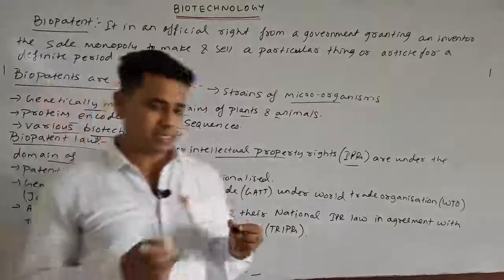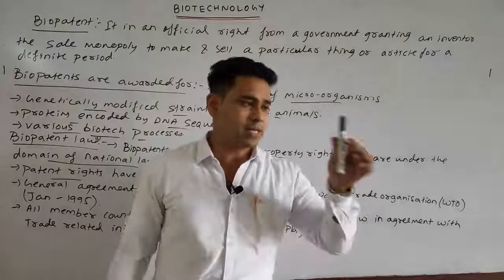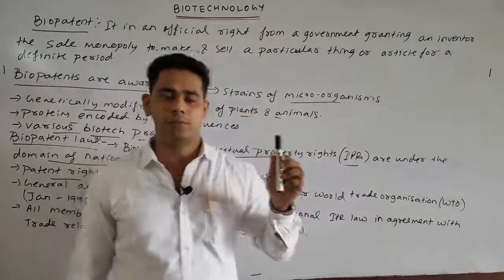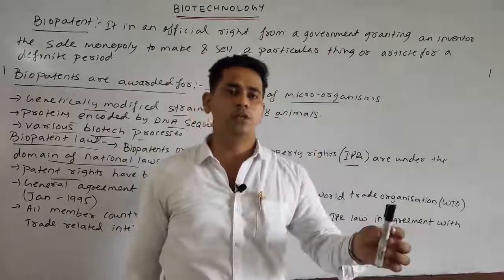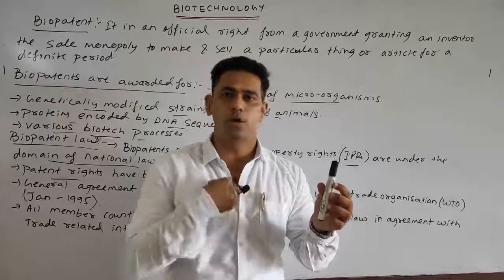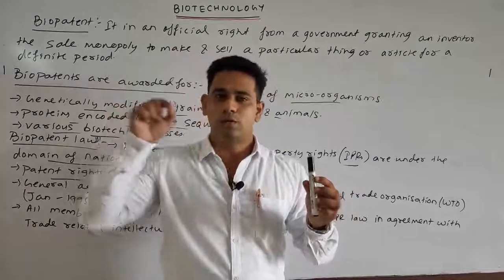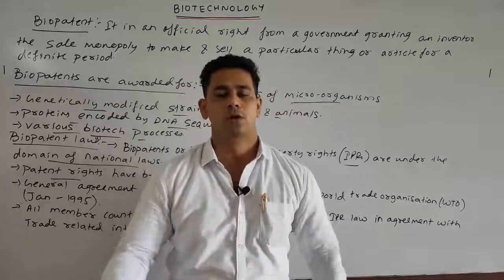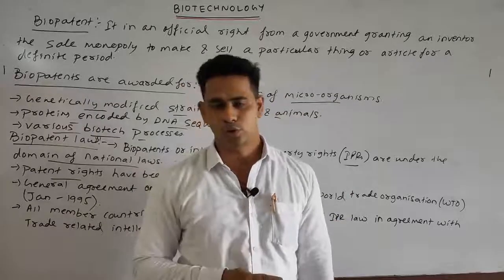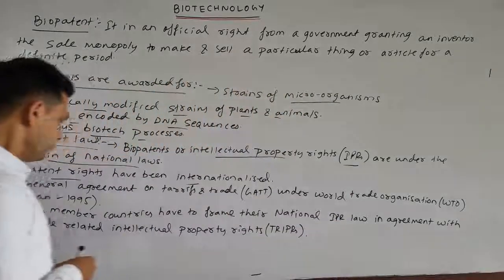As I said earlier, as I have the rights of this product, it is always internationalized, which means wherever you go in the world, this product always belongs to me. Anyone who wants to sell this has to take my permission, then he can use it for commercial purposes. So it is internationalized.